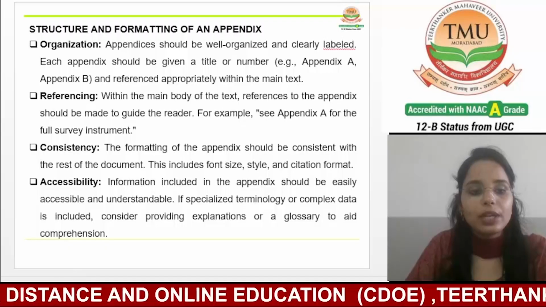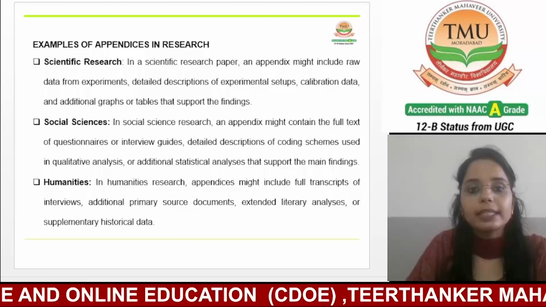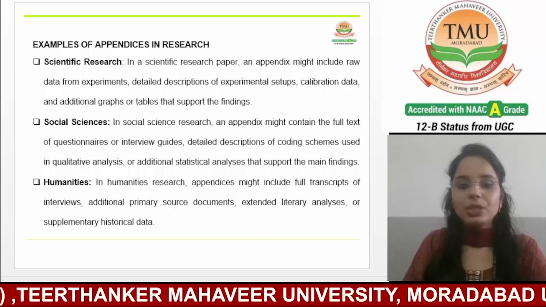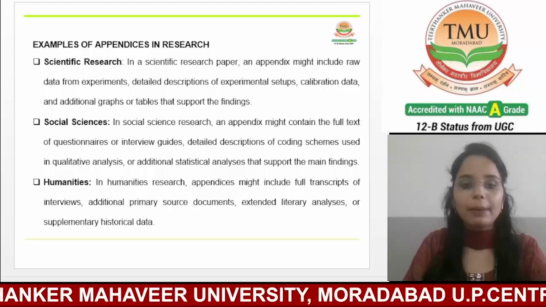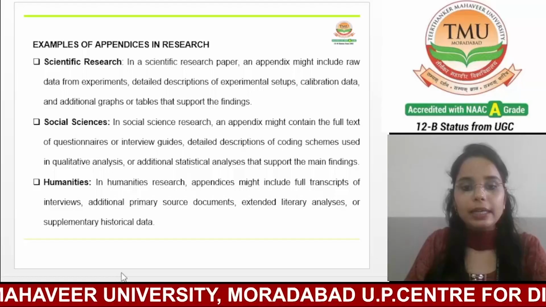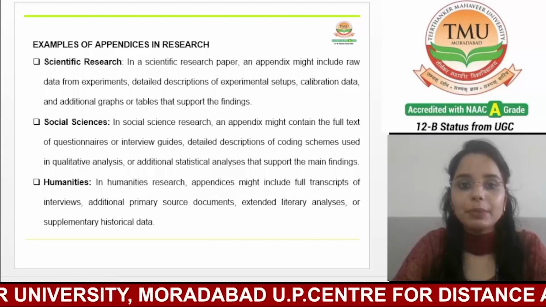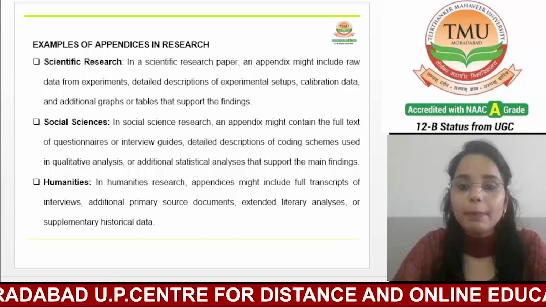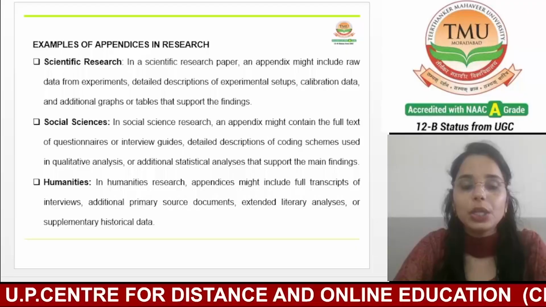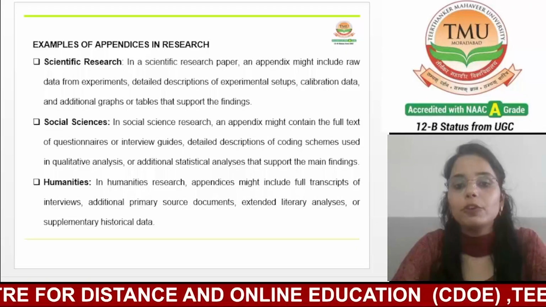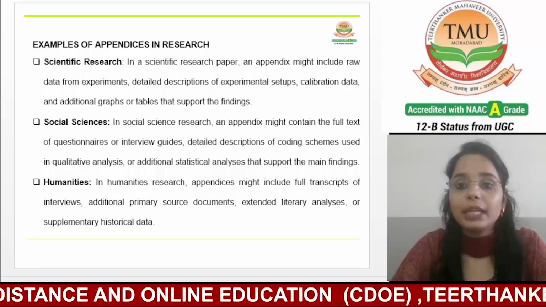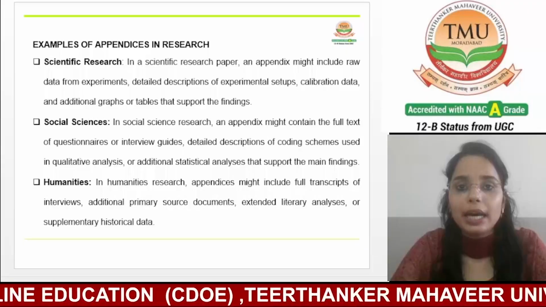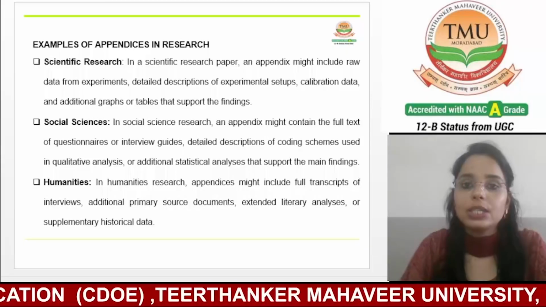Now, next we are going to discuss the examples of appendix in research. If we talk about examples in different fields of research, the content included in an appendix varies based on the nature of the study and the type of information. Data supports the main findings. Here is a more detailed explanation of how appendices are utilized across the various research disciplines.